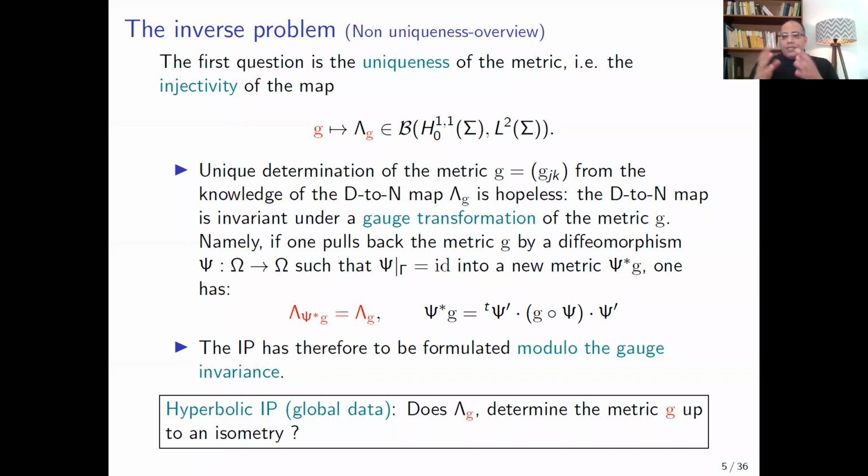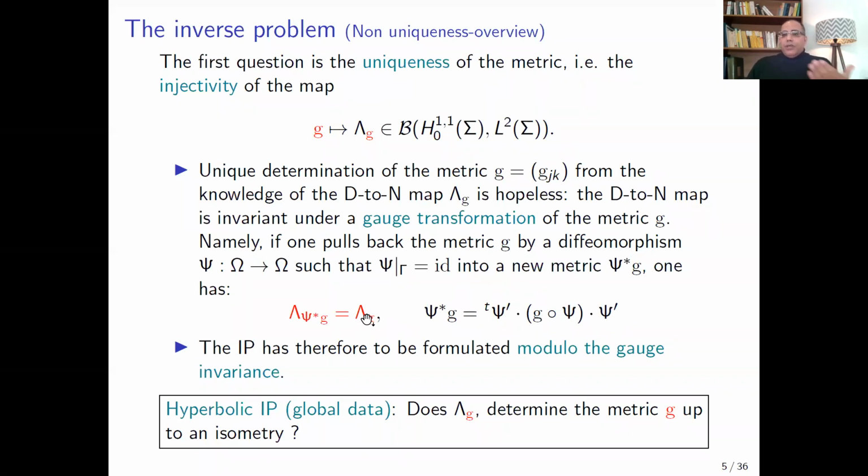For example, if we consider any diffeomorphism psi from Omega into itself which fixes the boundary, then we can prove that the Dirichlet-Neumann map corresponding to the pullback of the metric g coincides with the Dirichlet-Neumann map corresponding to the metric g. The pullback of the metric g is a new metric in Omega, given by this expression. So we see that there is no uniqueness, as manifested by this identity.